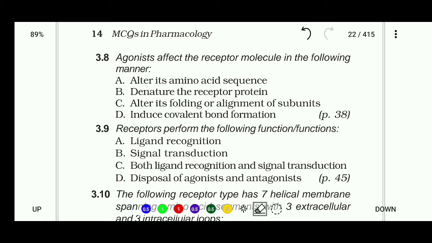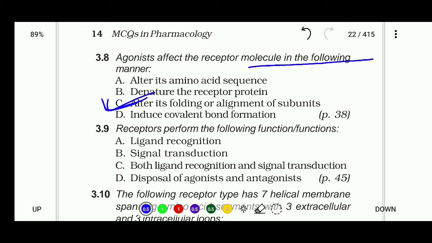Agonists affect the receptor molecule in the following manners: alter its amino acid sequence, denature the receptor protein, alter its folding or alignment of subunit, and induce covalent bond formation. So the right answer of this question is: agonists affect the receptor molecule by altering its folding or alignment of subunits. C is the correct option.